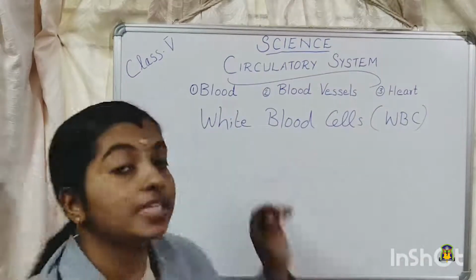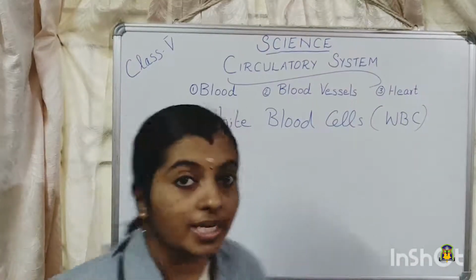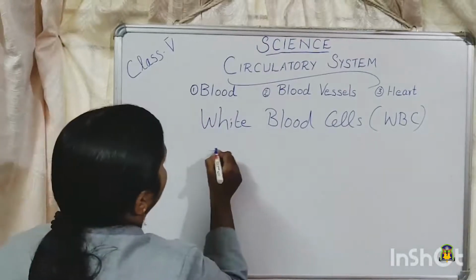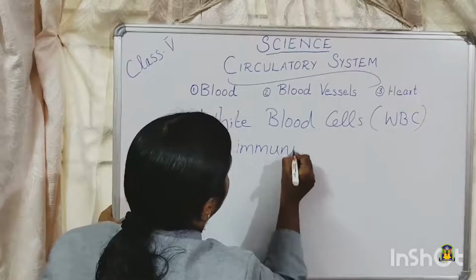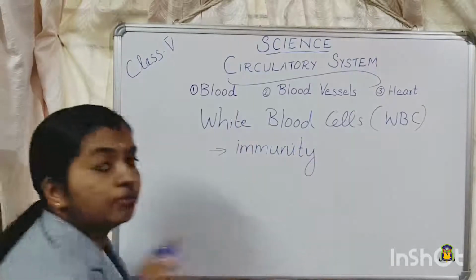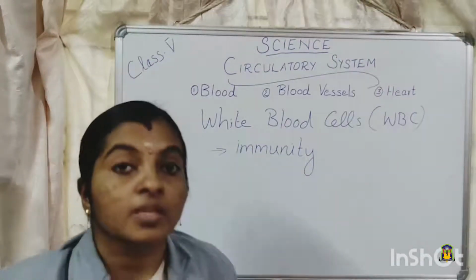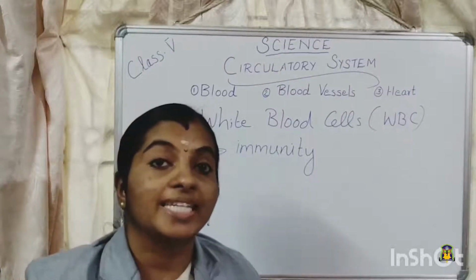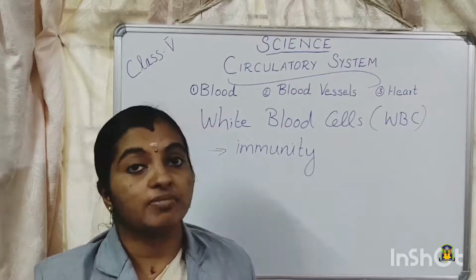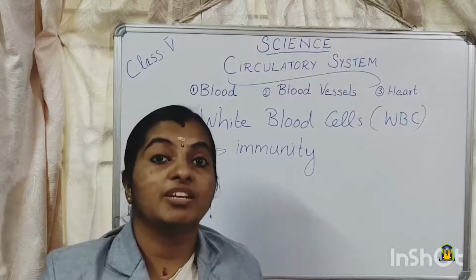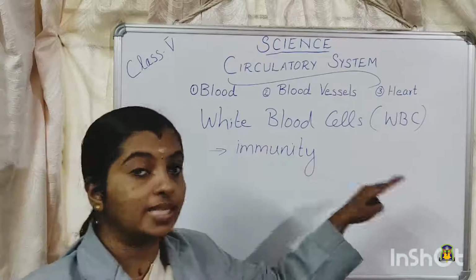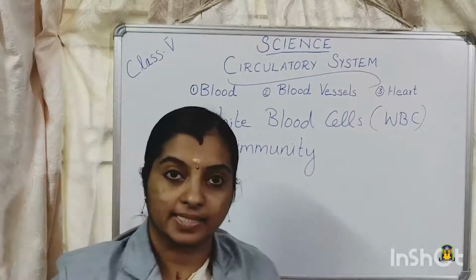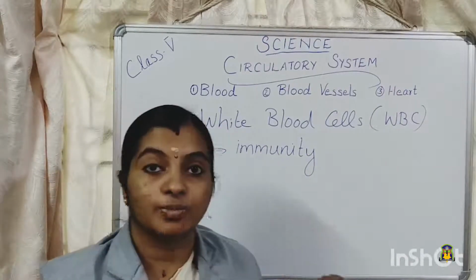So the white blood cells, they do not contain hemoglobin, and the main function of white blood cell is to provide immunity. What do you mean by immunity? Immunity is the ability of a body to fight against germs. We know that when the germs enter our body, we may get infected with several diseases. So it is a function of the WBC to protect us from diseases. That is the main function of WBC.